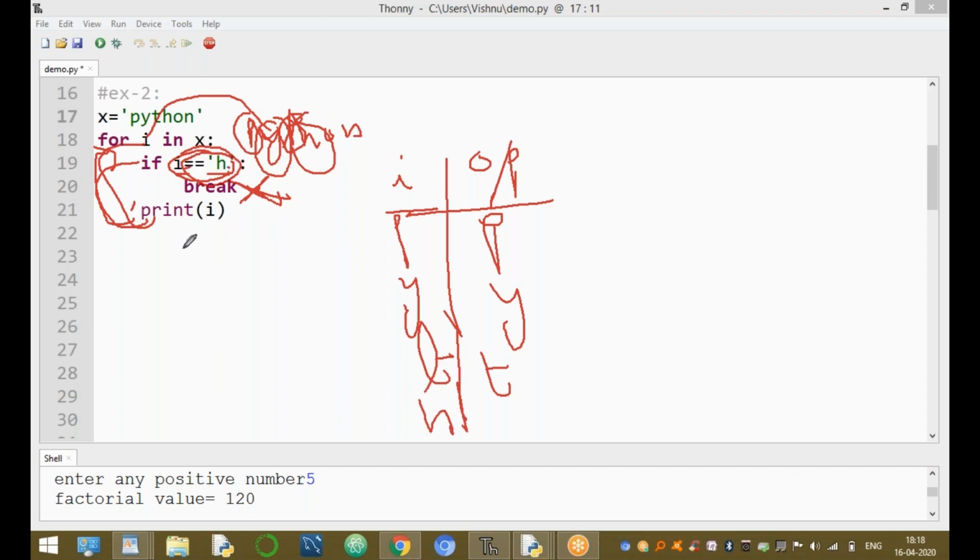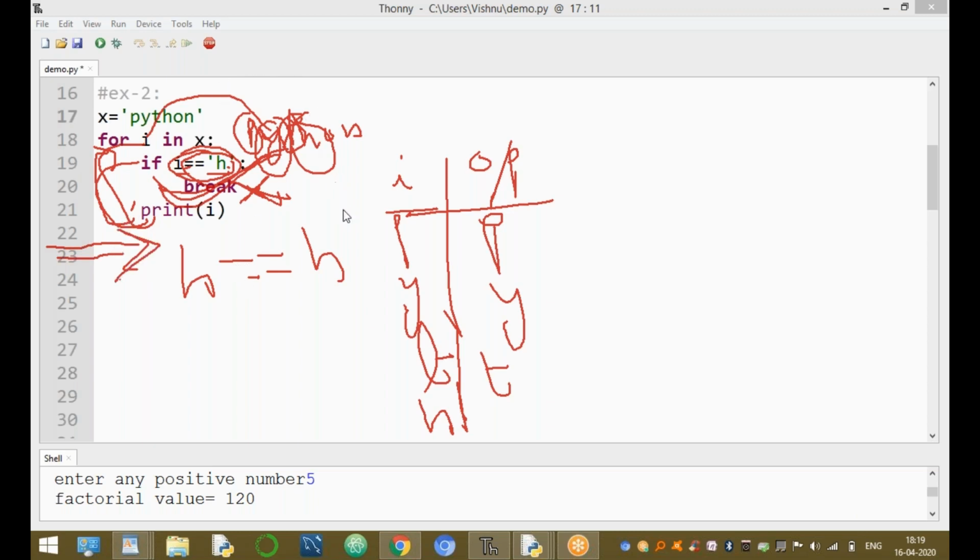h equal to h. Here the condition h equal to h returns true. Immediately this break statement is executed. Whenever the break statement is executed, immediately the control is transferred to the next statement after the loop. Here the next statement is nothing, so nothing happens.